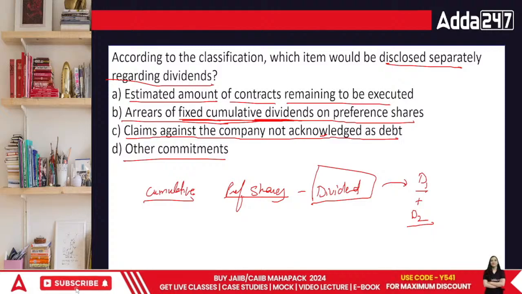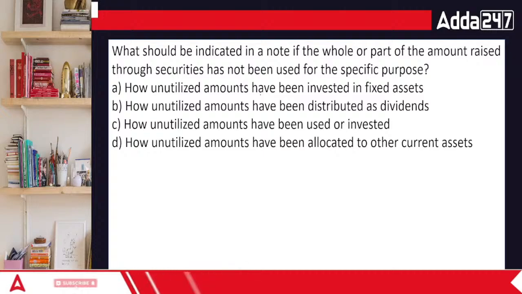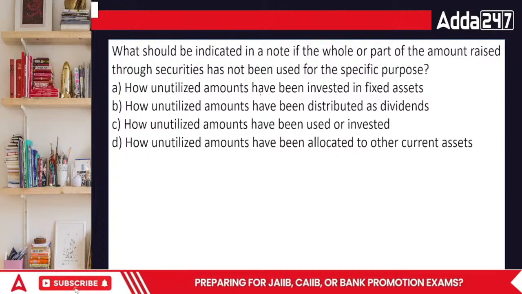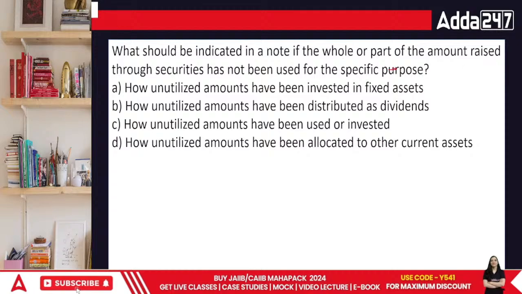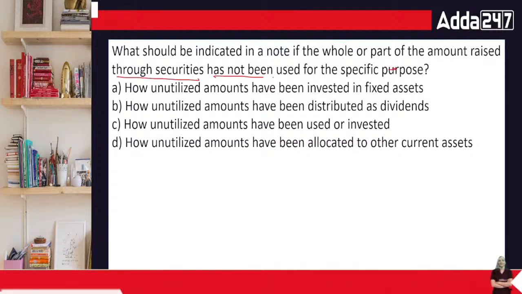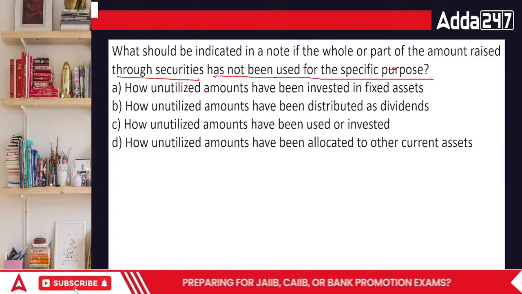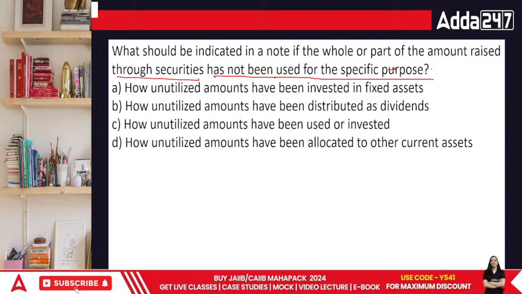Now let's move on to the next question. What should be indicated in the note if the whole or part of the amount raised through securities has not been used for a specific purpose? Sometimes we might take loans for a specific purpose. Isn't it allowed? It is allowed. And at the same time, this happens even.